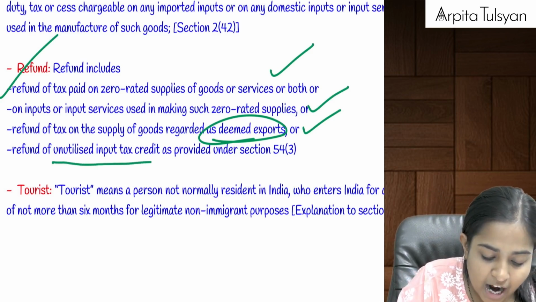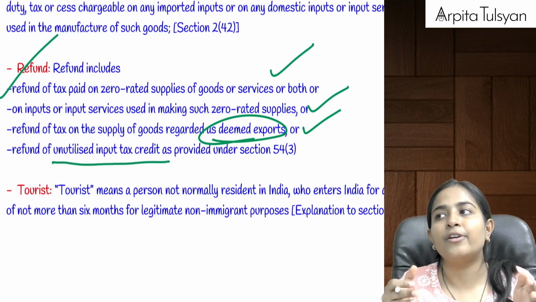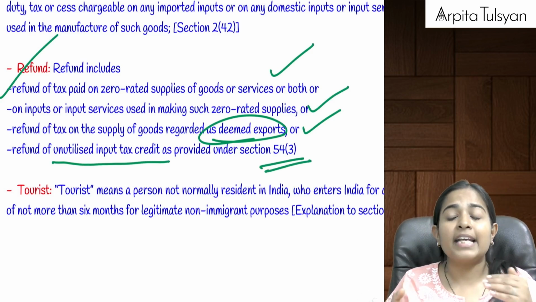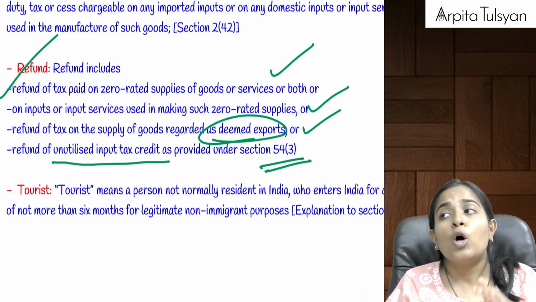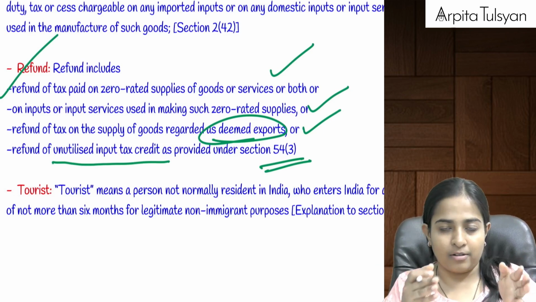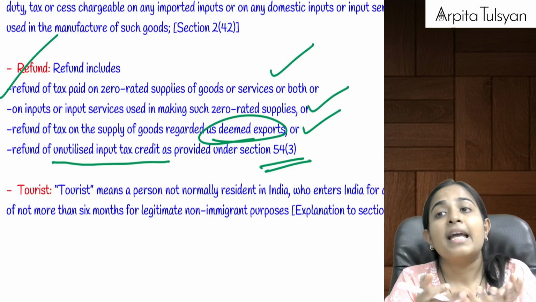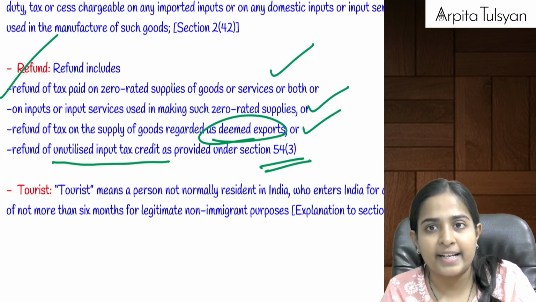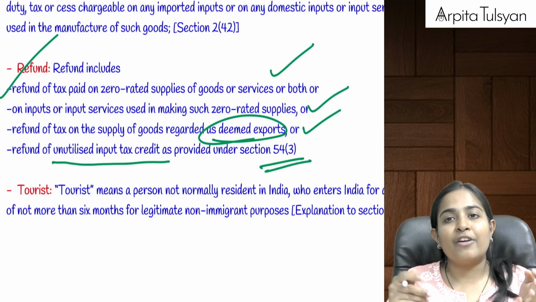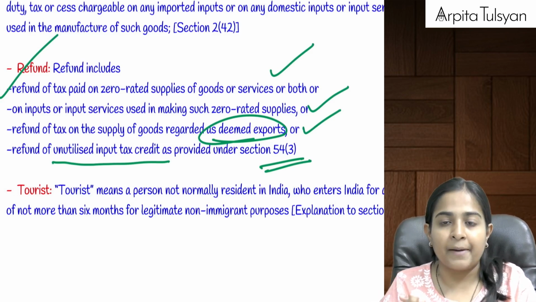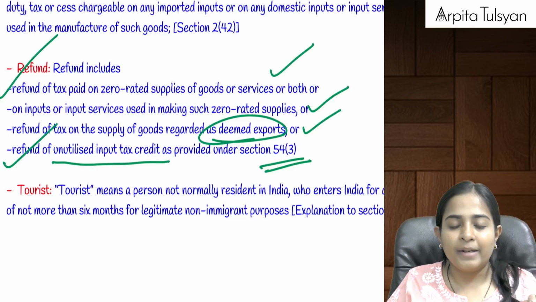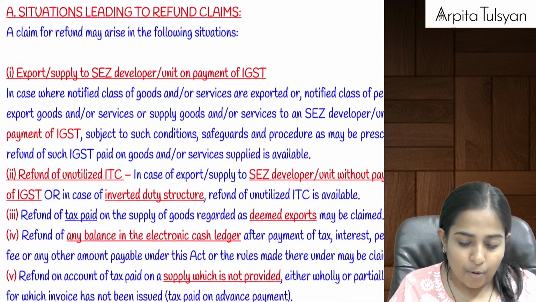And refund of unutilized ITC, which we will study specifically under section 54(3), which says that if you have done any zero rated supply, or if there is any inverted tax structure. Suppose you have done any zero rated supply without payment of IGST, then you will be having some unutilized ITC with you. Similarly, if you have done any inverted duty supply, then you will be having accumulated ITC with you. Refund of that will also be available in this particular point, right?